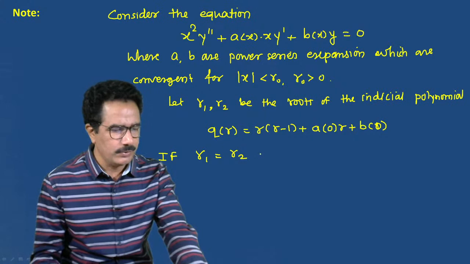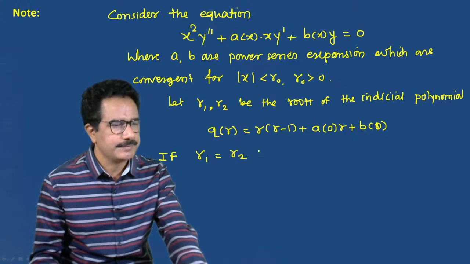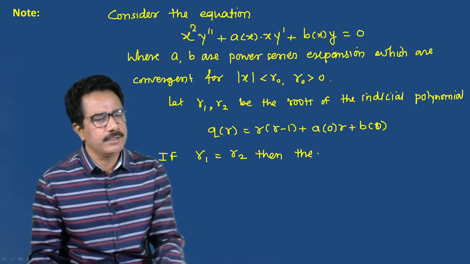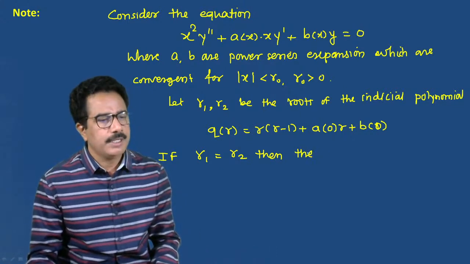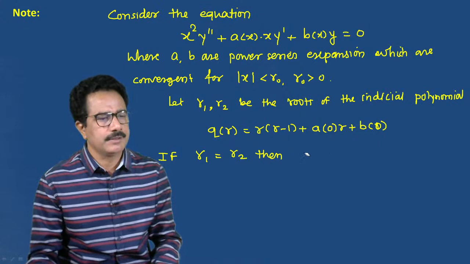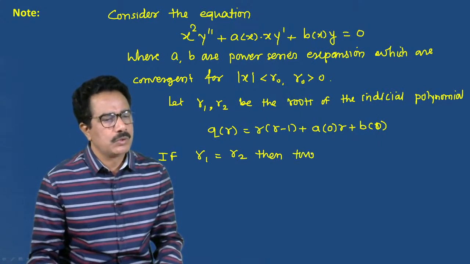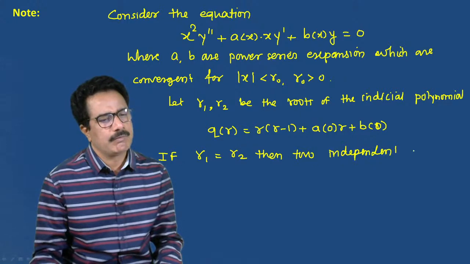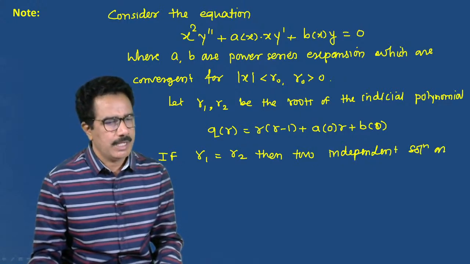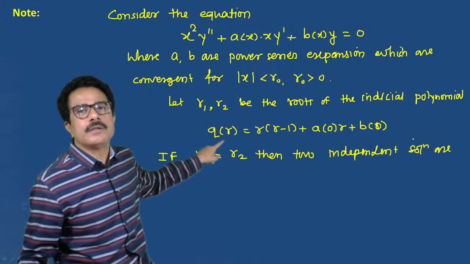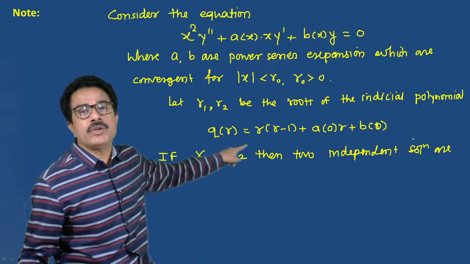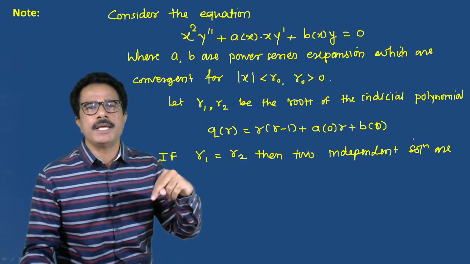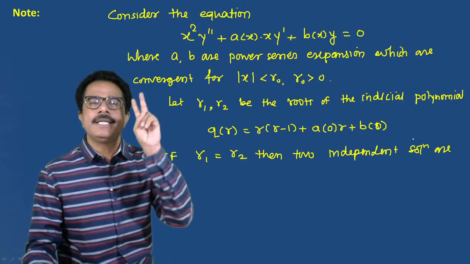There are two independent solutions. See this is a second degree polynomial in r. So it has two roots, it may be equal, it may be complex, it may be real, but it has two roots.